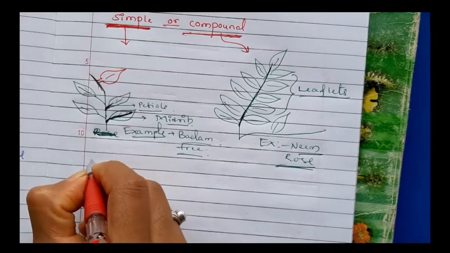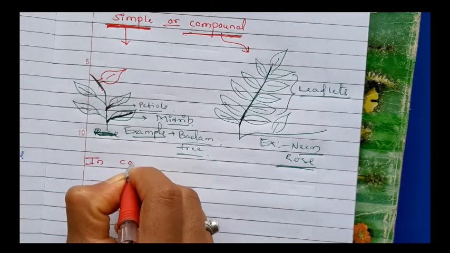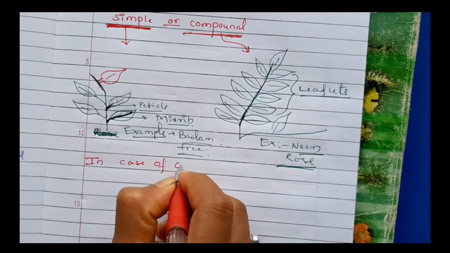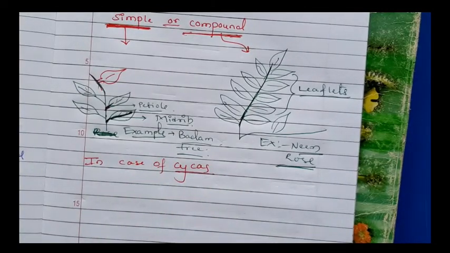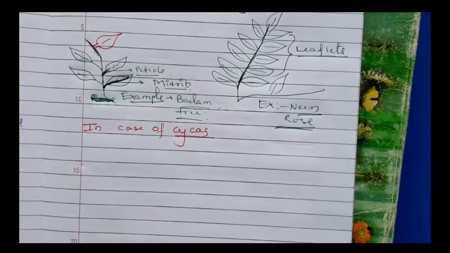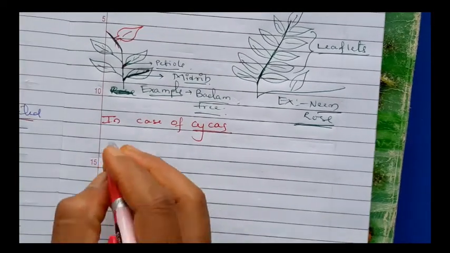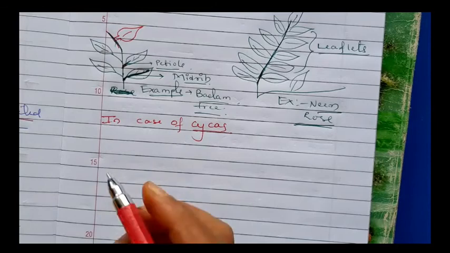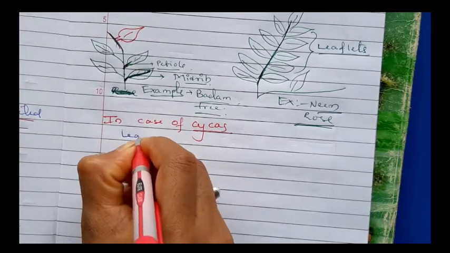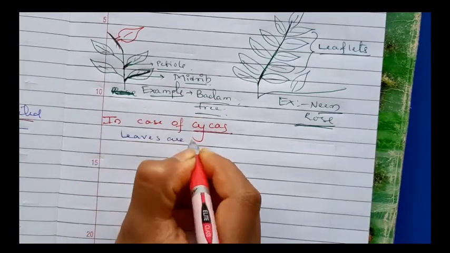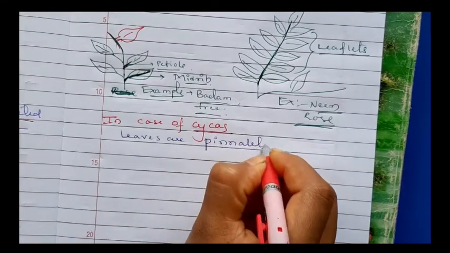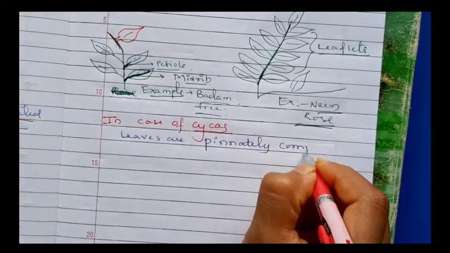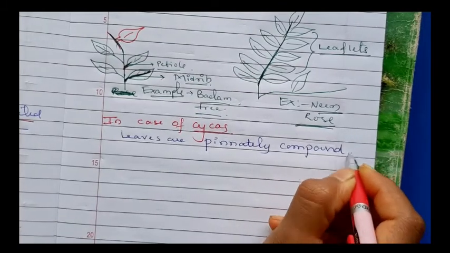In case of cycas, the best example for gymnosperms, the leaves are pinnately compound. Pinnately compound leaves are present.